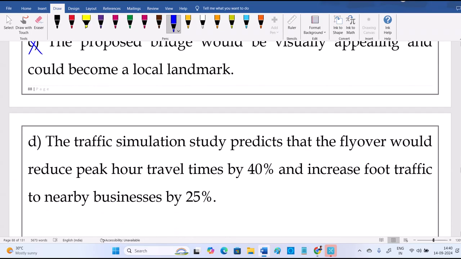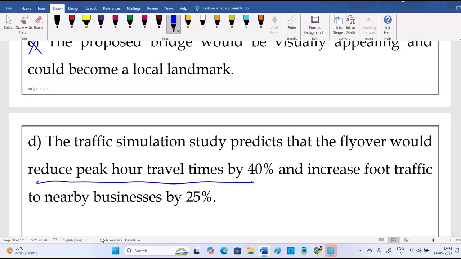Now D, the traffic simulation study predicts that the flyover will reduce peak hour travel time, so yes, traffic is reduced. So easing the traffic congestion is satisfied, and increased foot traffic will improve the local business.